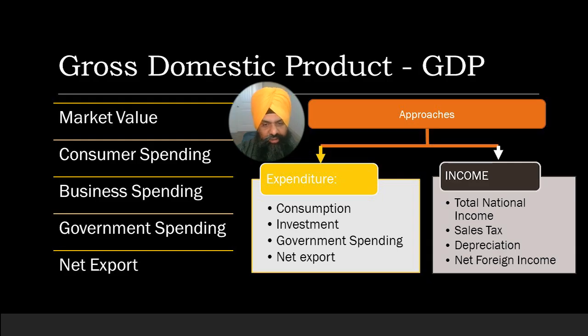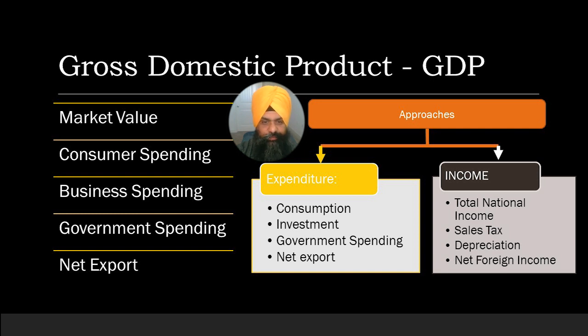Gross domestic product is a measure of the market value of a nation's finished goods and services during a specific period. The United States gross domestic product measures the value of final goods and services produced within the United States. It includes consumer spending, business spending, government spending, and net export. There are two approaches to measure the United States gross domestic product.